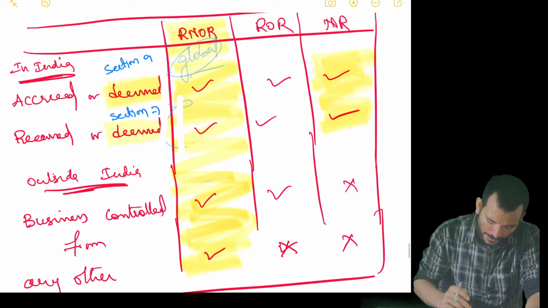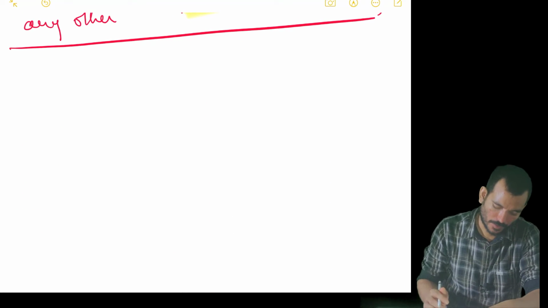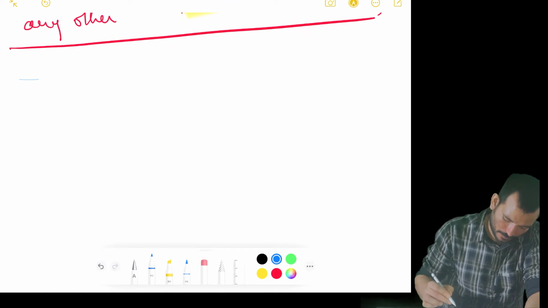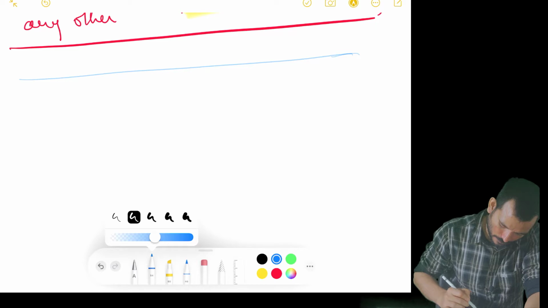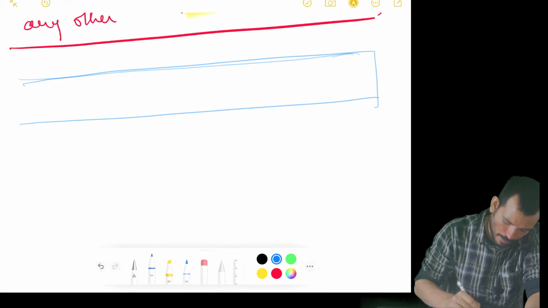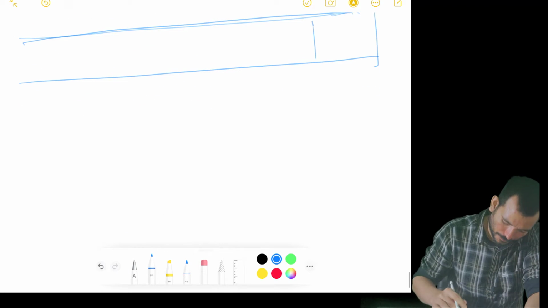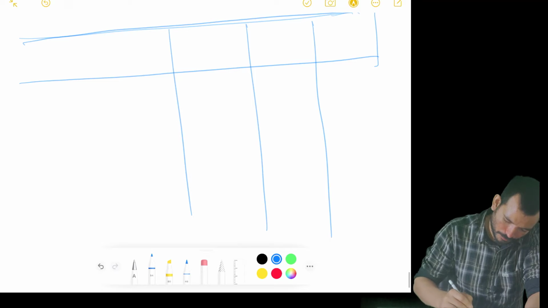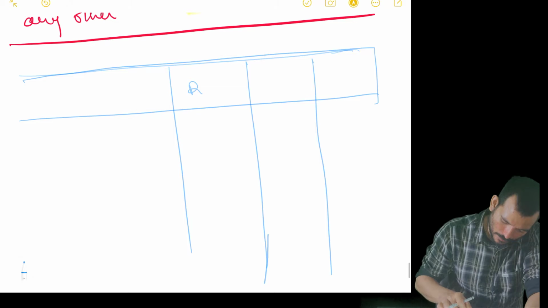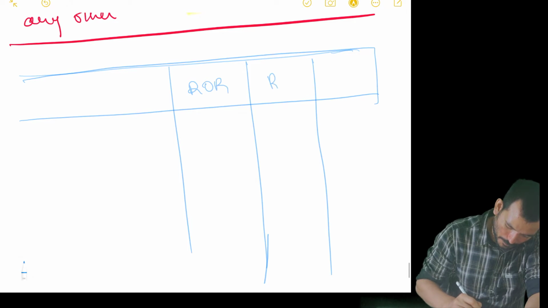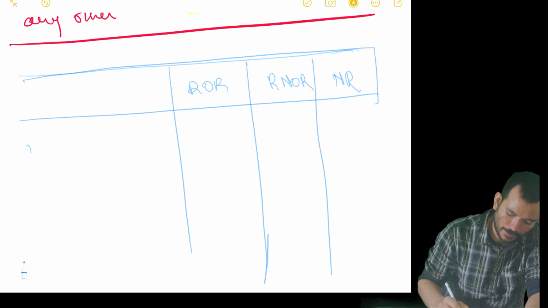Okay. Further, the examination approach should be like this. We need to draw the columns: ROR, RNOR, NR.